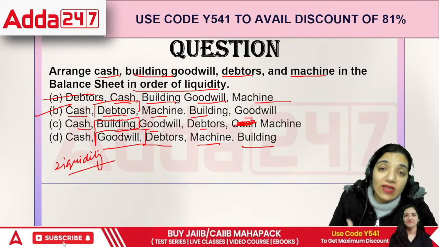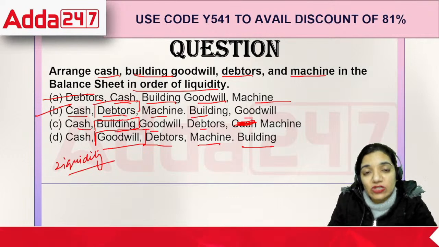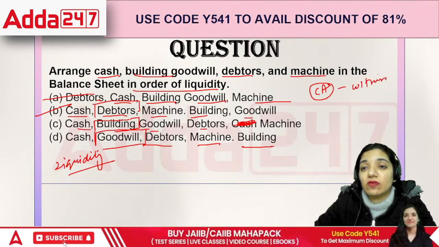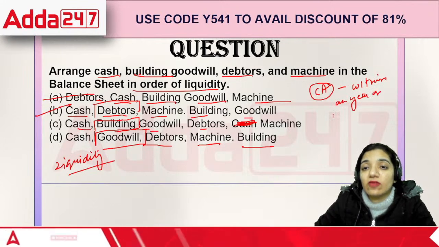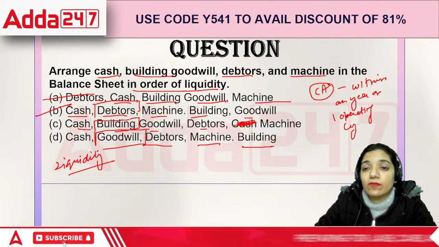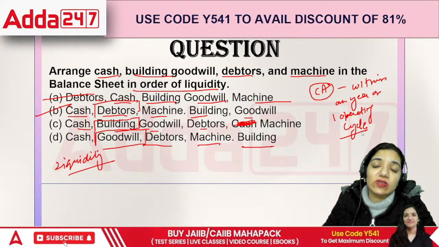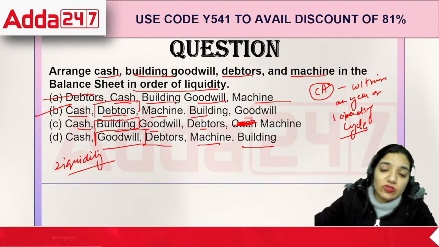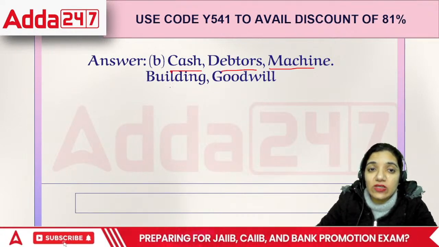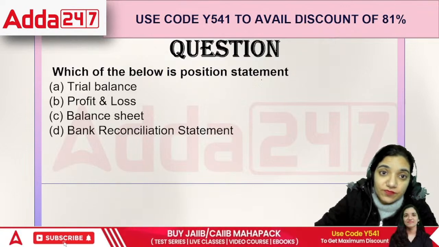The current assets are easily converted into cash, because current assets are those which can be converted into cash within a year or within one operating cycle, whichever is longer. That is what we look for. That is B: the cash, the debtors, the machine, building, as well as goodwill.